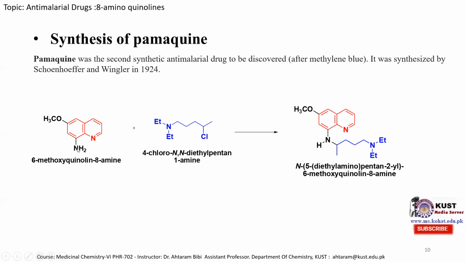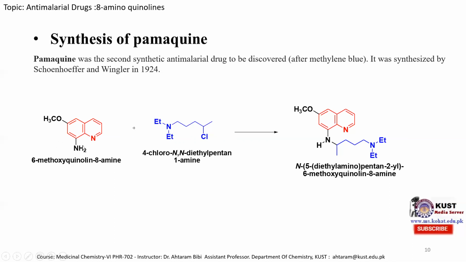Here, this amine is used as a nucleophile. This lone pair of electrons attacks this carbon atom which bears the halogen. The halogen is a good leaving group. So when it attacks this carbon atom, the halogen is eliminated and takes a hydrogen from this amine, and we obtain the primaquine molecule. So this is a simple reaction, but it's necessary to know how we can obtain